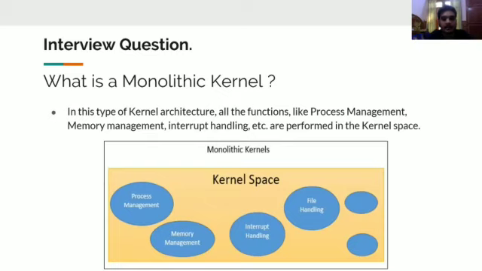In this type of kernel, these are the operations that are held by your computer, right? So this is nowhere in your control. This is all managed by your computer. You do not have access to this part. All right, so what are the different management types? Process management is there, memory management is there, interrupt handling is there. Let me give you a brief description of what all this is.